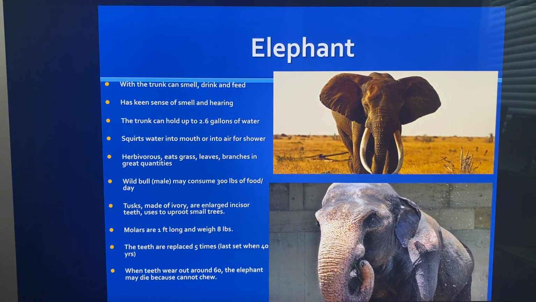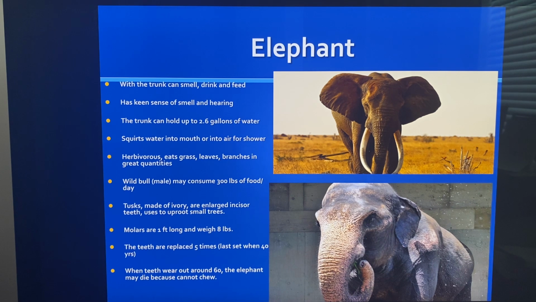On with the elephant. With the trunk, the elephant can smell, drink, and feed. It has a keen sense of smell and a keen sense of hearing. The trunk can hold up to 2.6 gallons of water. And it squirts this water into its mouth or into the air so it can give itself a shower.